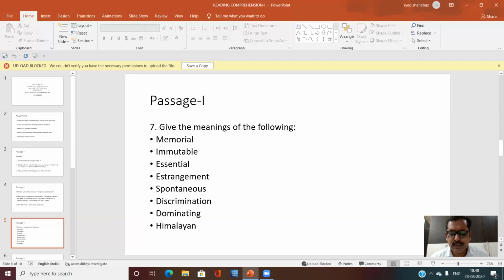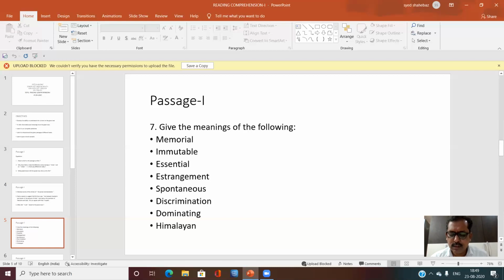Next, essential means important in the highest degree. Next, estrangement, separation in feeling and sympathy. Next, spontaneous, of one's free will. Discrimination, ability to see or make small differences.